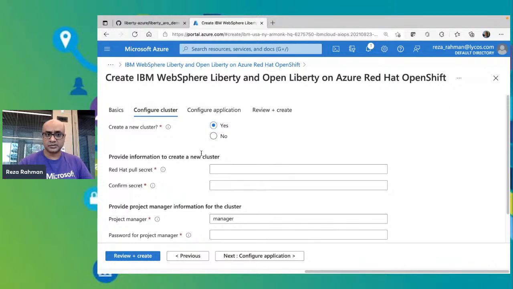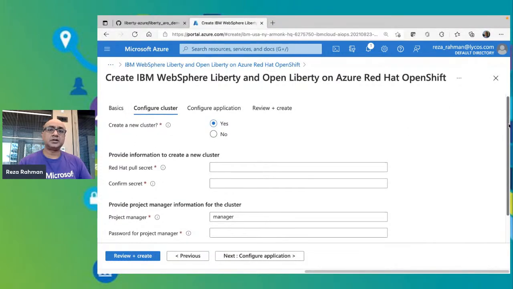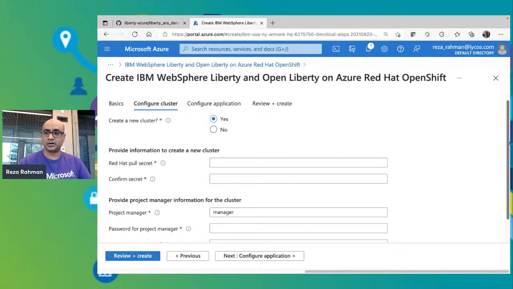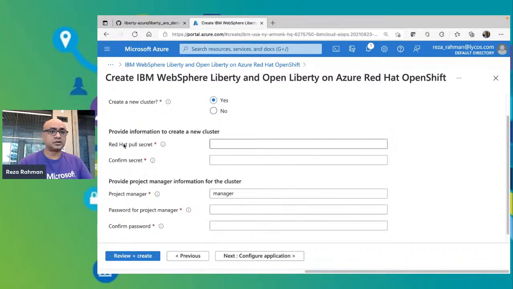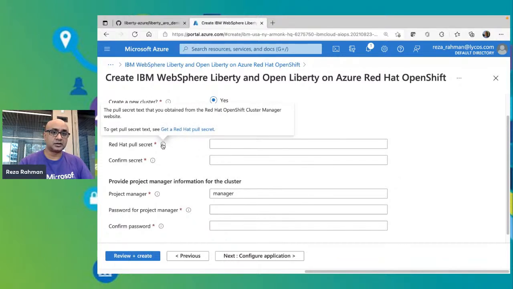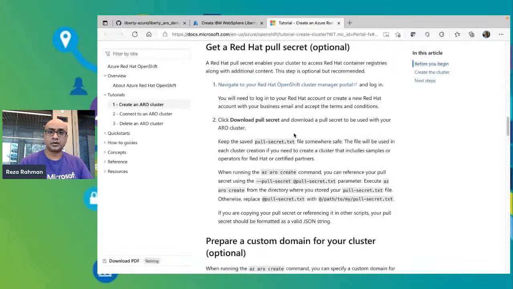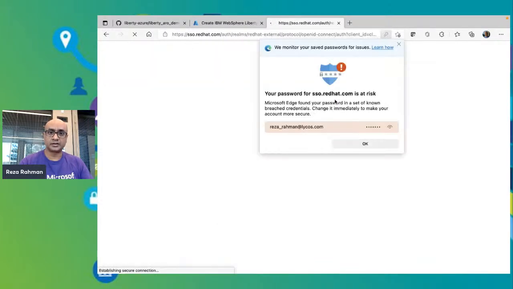Then you go ahead and configure your cluster. So you can either create a new cluster, so deploy a new instance of Azure Red Hat OpenShift, or if you have an existing Azure Red Hat OpenShift cluster, you can select that also. For example, I probably have one somewhere hanging around, but you can pick one. Other than that, you need to specify your Red Hat pull secret that is necessary for OpenShift deployment. You can get that from the Red Hat portal. I'll show you this real quick also. So if you click on here, I'll log on to my OpenShift cluster, or rather my OpenShift account with Red Hat.